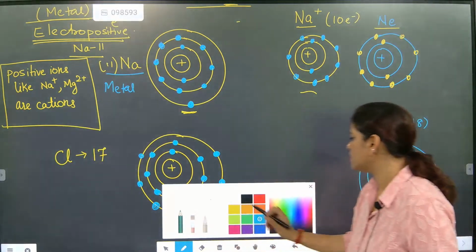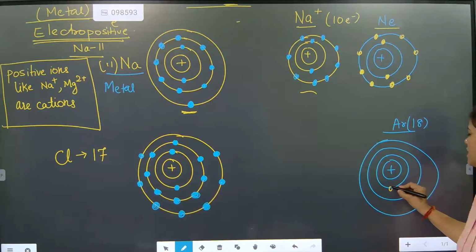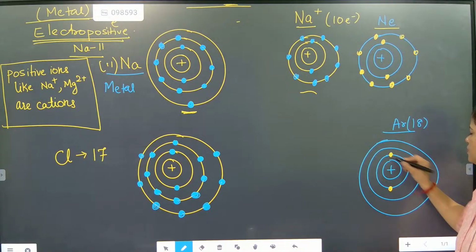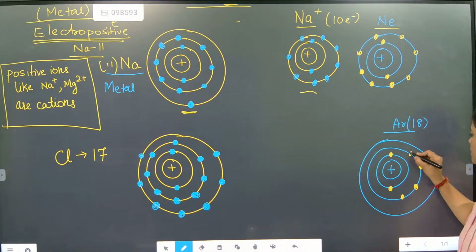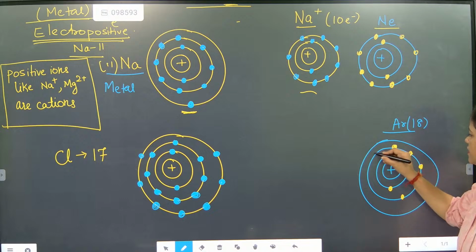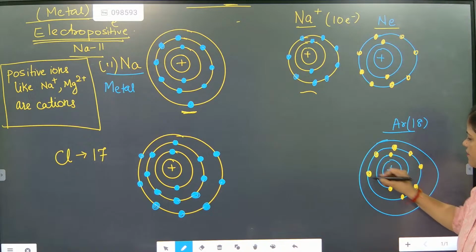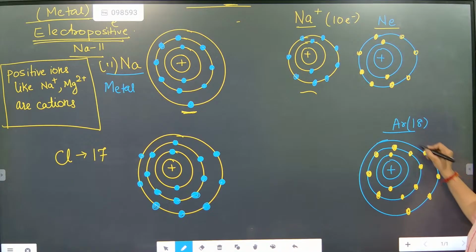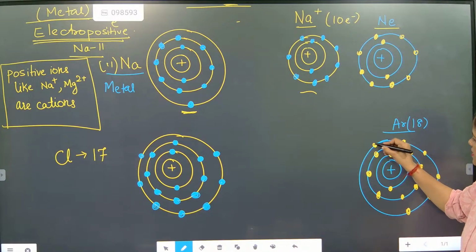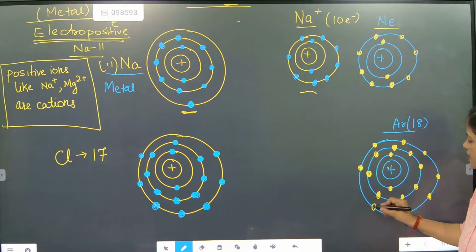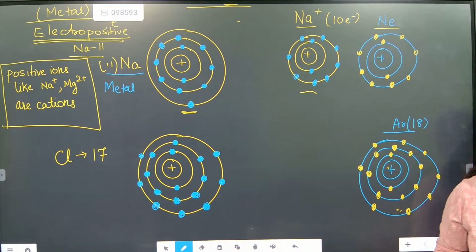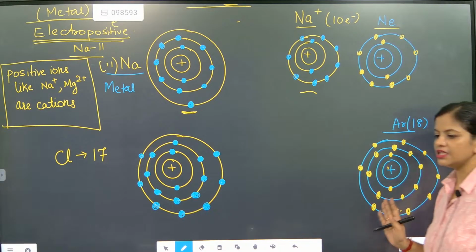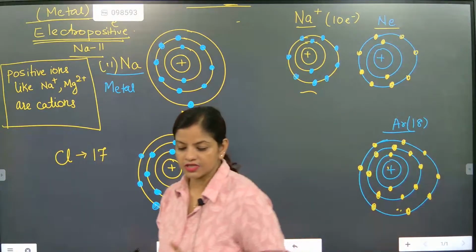Let's check this one out. Argon has 1, 2 in the first, then 1, 2, 3, 4, 5, 6, 7, 8 in the second. Outer orbit 1, 2, 3, 4, 5, 6, 7, 8. So that means, beta, it is fully satisfied. How many electrons are there in the outermost orbit? 8 electrons are there. 18 in total.